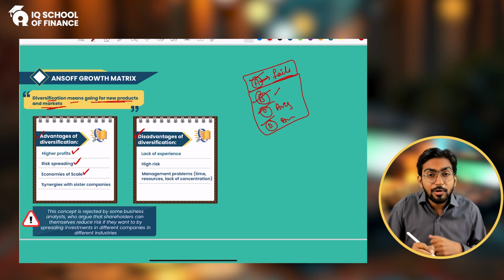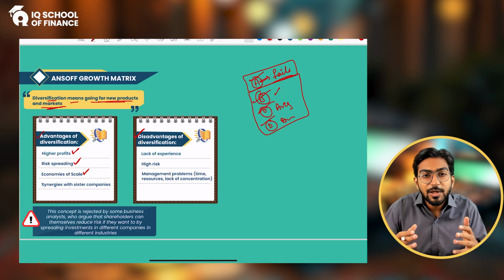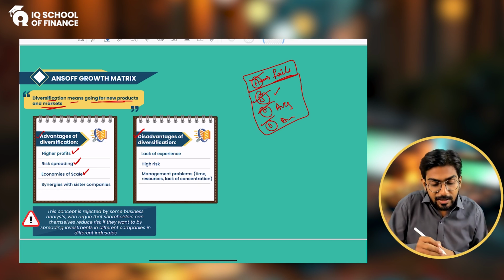Economies of scale. When you are dealing in multiple products, it gives you the opportunity to work at a large scale. If you are working on a large scale, you reduce the overheads and some costs, and economies of scale arise. And when economies of scale arise, your cost decreases. Then synergies with the sister companies.